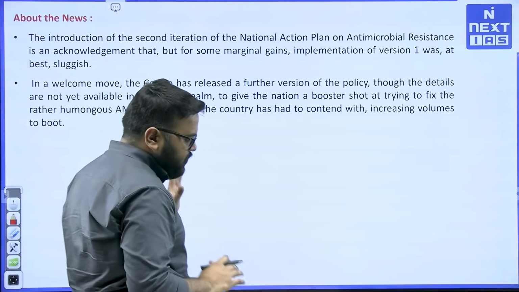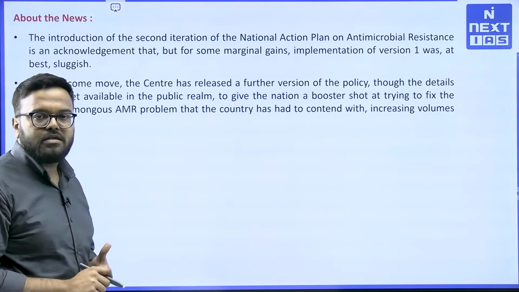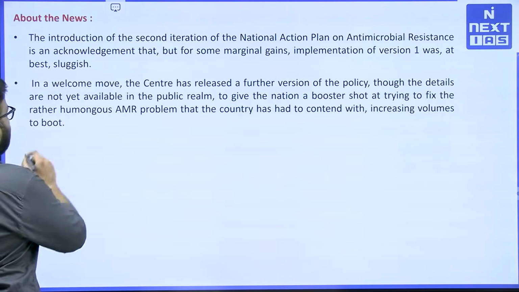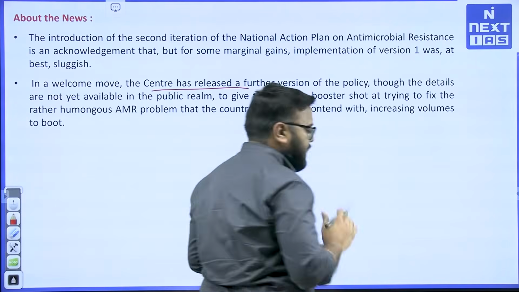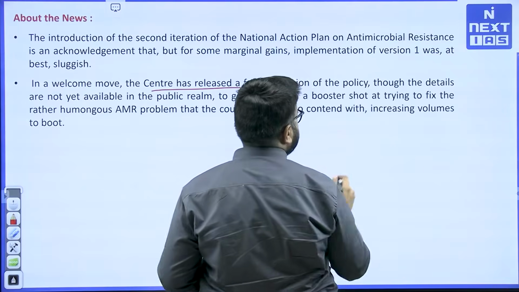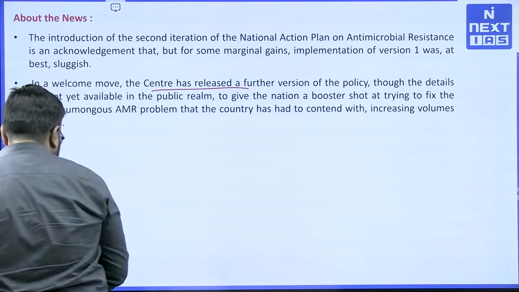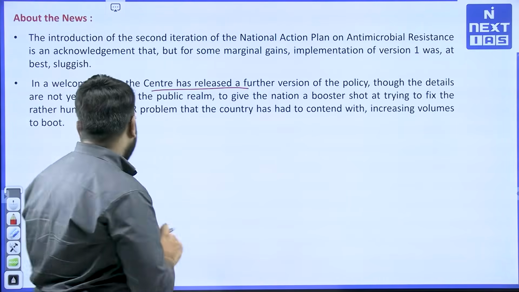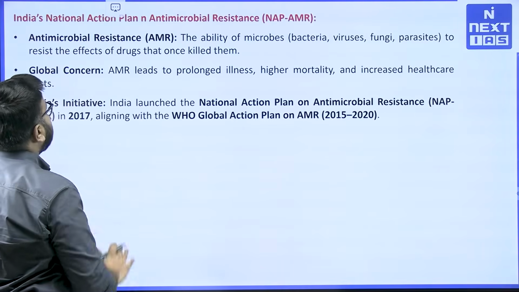Some of the data points given in this article you must note down, so that you can utilize such data points effectively in your answers. As I said, in a welcome move, the Centre has released a further version of the policy, the National Action Plan on Antimicrobial Resistance. Though the details are not out yet, it conveys the government's seriousness about tackling this health crisis.